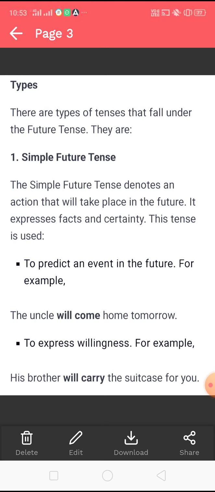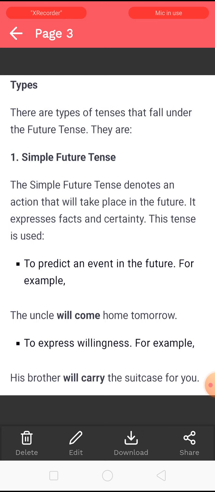This tense is used to predict an event in the future. For example, the uncle will come home tomorrow. Right? So we are predicting the thing here that the uncle will come home tomorrow. You are not sure about it, but you are predicting it. You got some message about the action and the action will take place in the future.